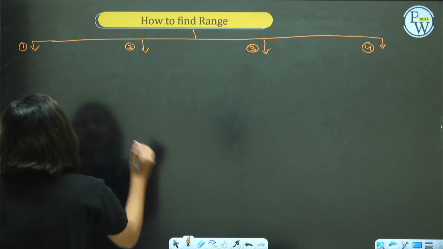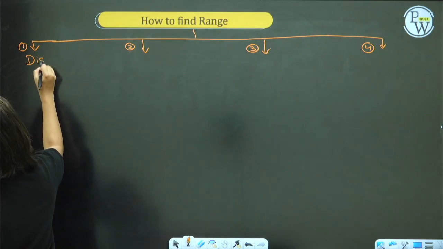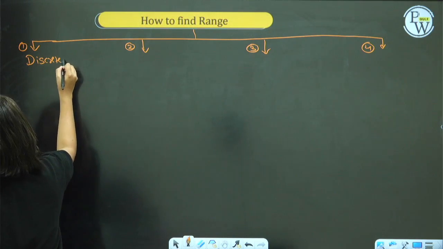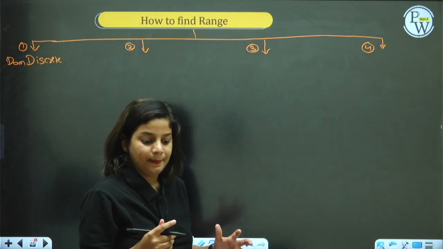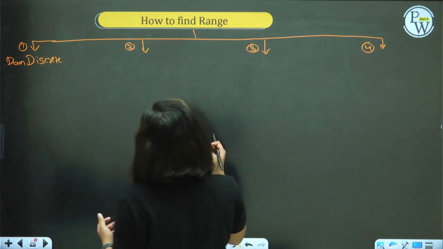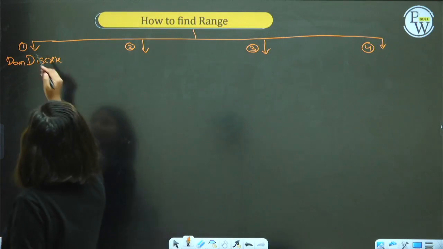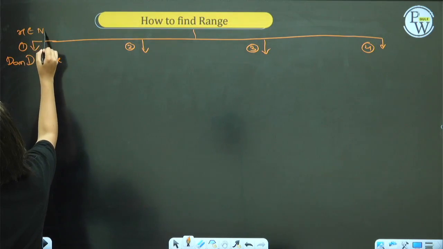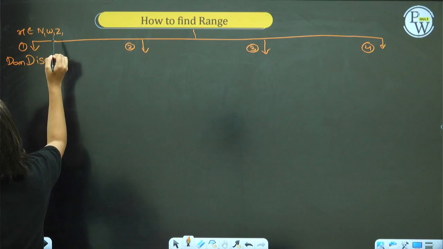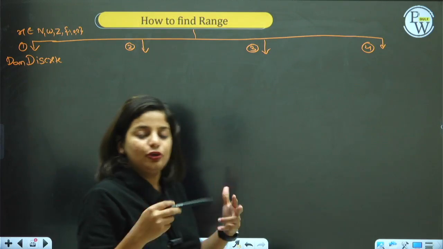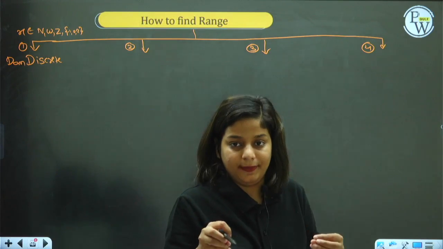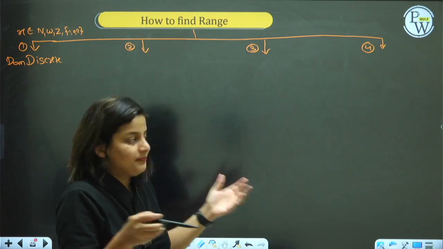The first one is when you have discrete inputs, when the domain is discrete. What is a discrete domain and what is a continuous domain? Discrete means when x belongs to natural numbers, whole numbers, integers, or it is given as some set like -1, 0, 2. The domain is given to you.